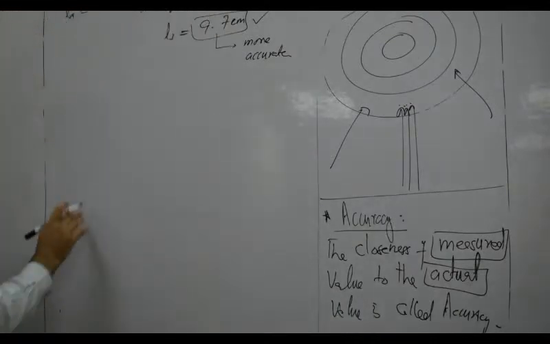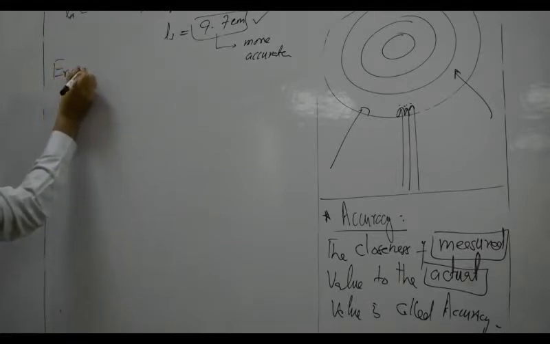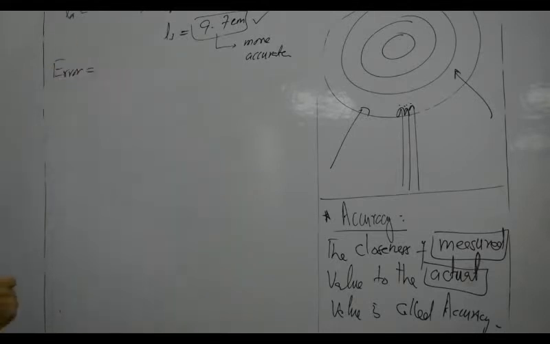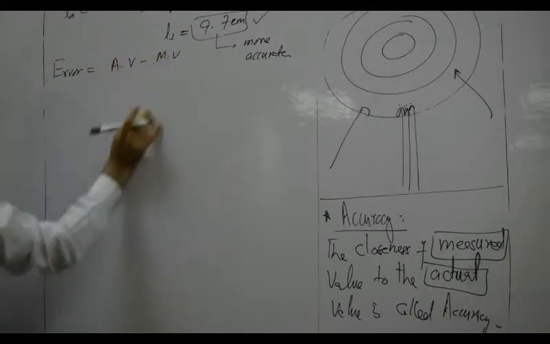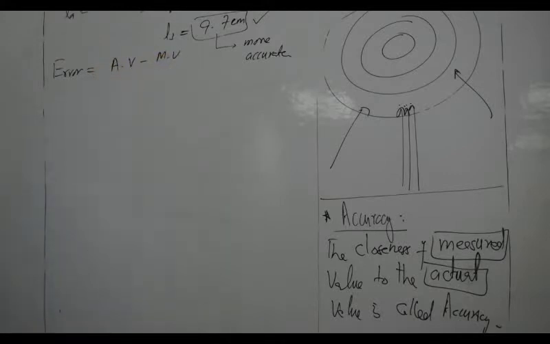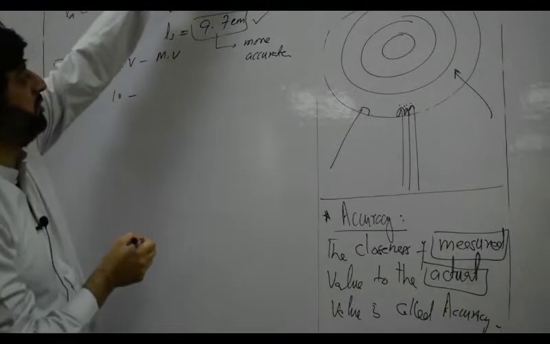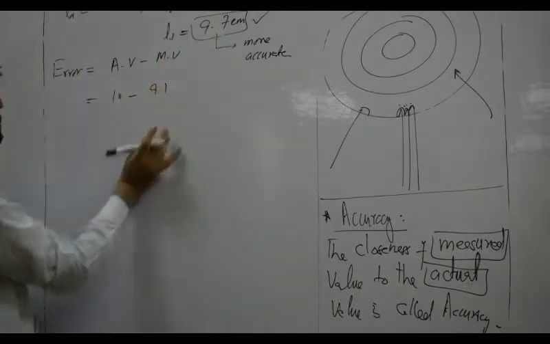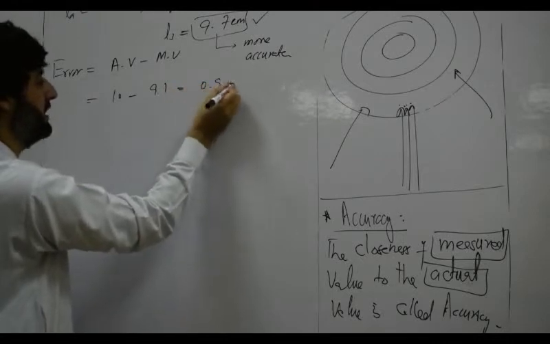Now if I want to find the error amongst these measured values, error is defined as the difference between actual value and measured value. Look at the actual value. Actual value is 10 centimeter. What is the first measured value? First measured value is 9.1. So what is the error? The error is 0.9 centimeter.